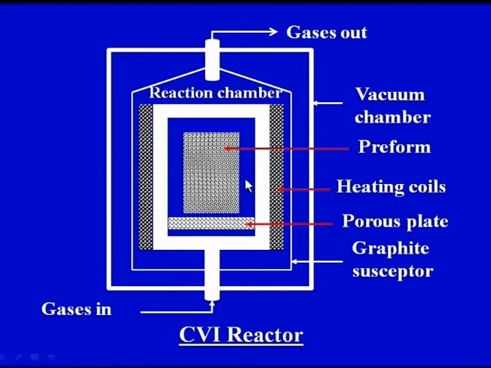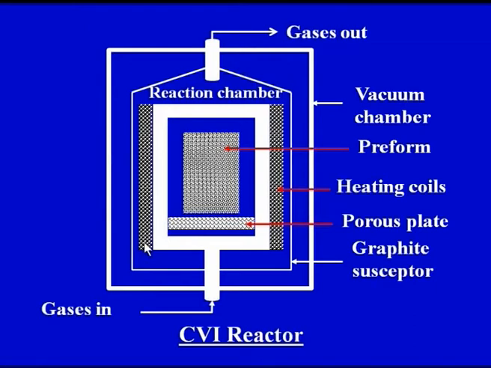The main important points are: this is the fibrous preform, which in our case is the reinforcement. This is a vacuum chamber, the process is taking place under vacuum. Then we have the heating coils, the grey colored heating coils. These heating coils will heat the preform, because the preform has to be heated in order for the reaction to take place. So this is the basic construction of the CVI reactor.